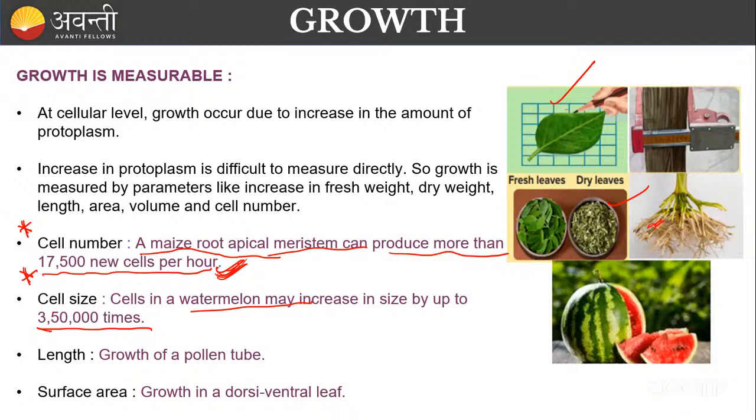If I talk about the number of cells per hour, it is increased. You can take a maize root. In the maize root, the meristematic cells increase by 17,500 new cells per hour. Okay, this is important, you have to remember.